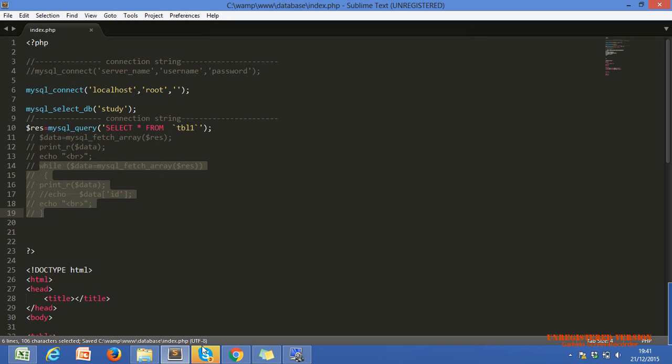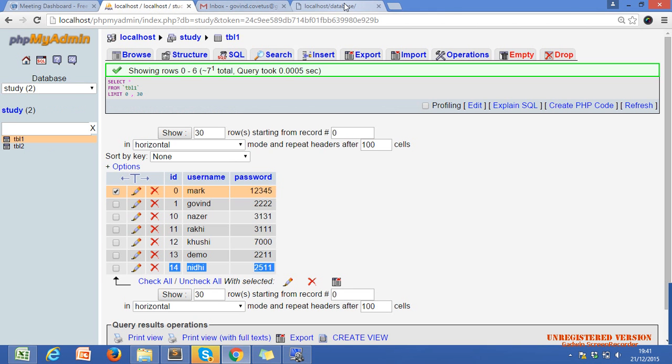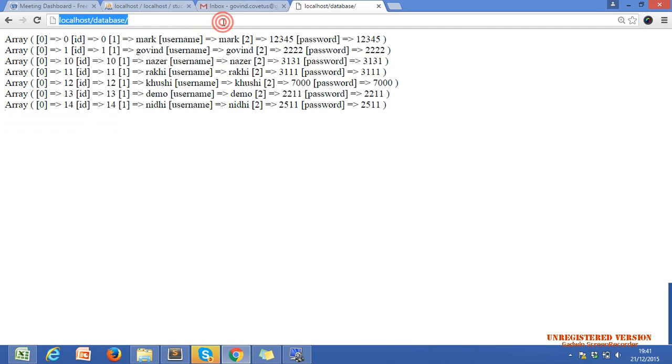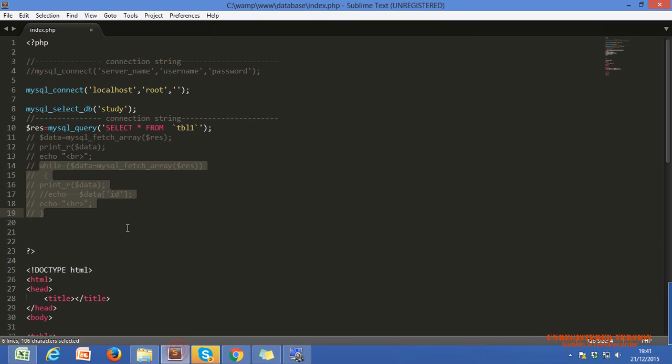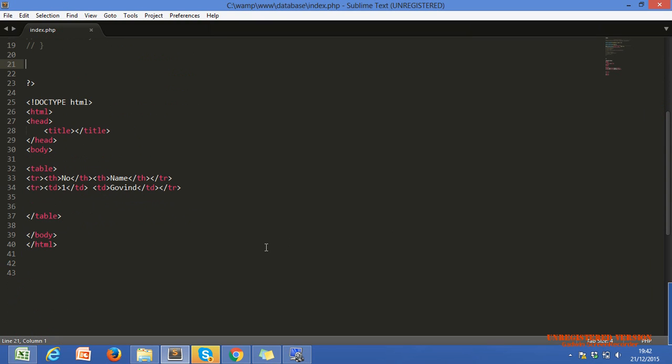I will reopen that code after a while. Okay, now what do we get? This is our heading and this is our data. But one second, I'm using some styling of our table attribute: border 1.